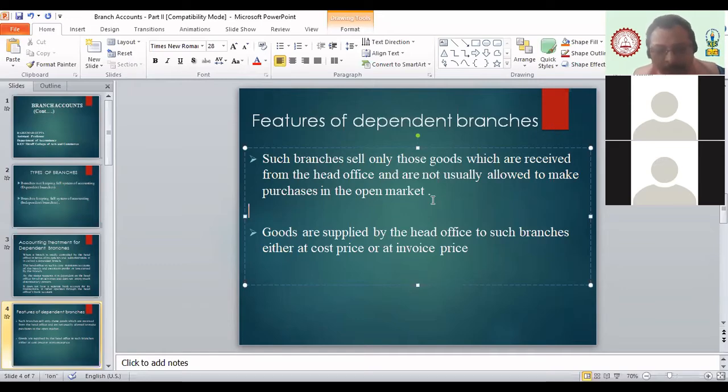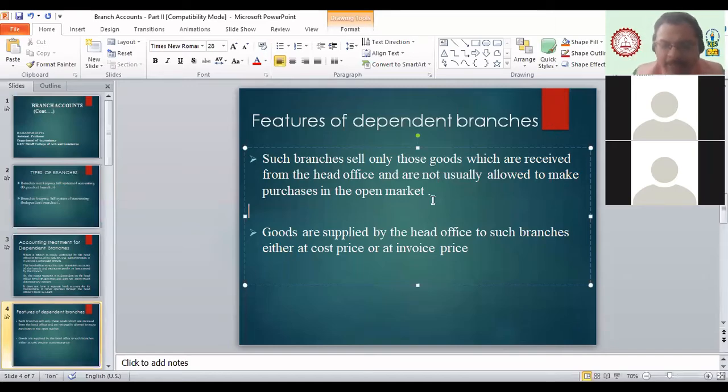Okay, then next one, goods are supplied by head office to such branches either at cost price or at invoice price. But can you tell me the difference between these two? Any one of you? What do you mean by the cost price or invoice price? Sir, invoice price means cost plus load. Okay, very good.